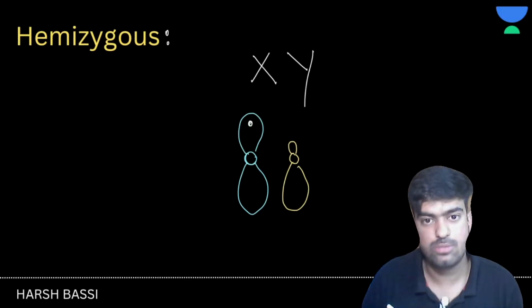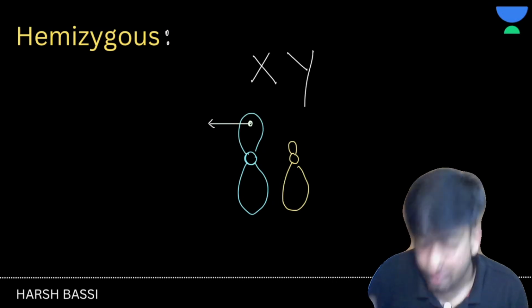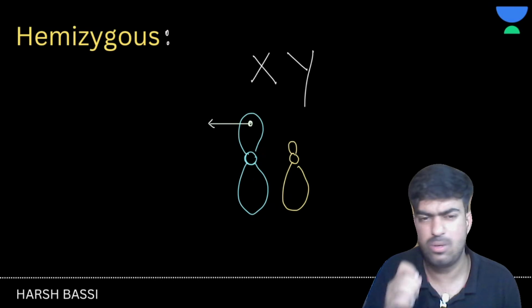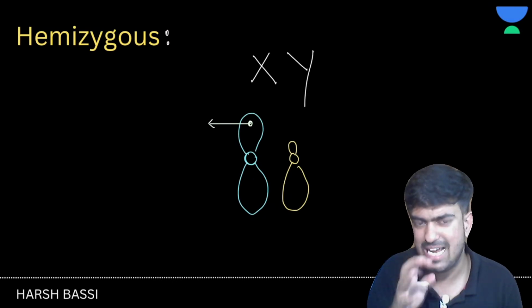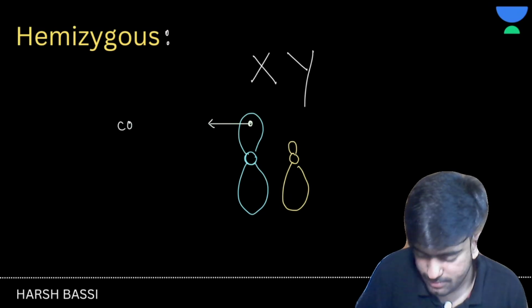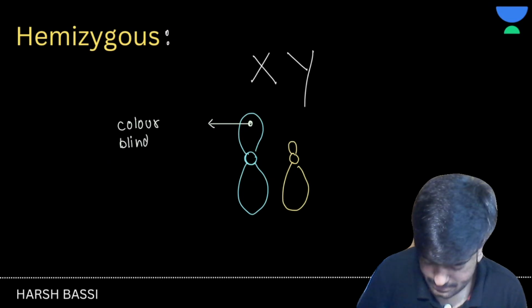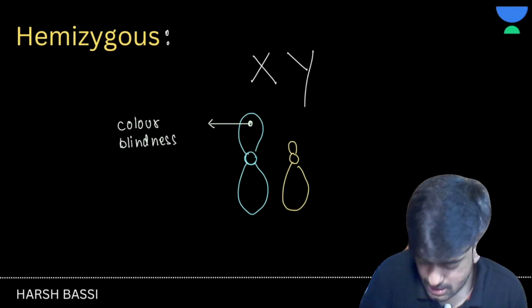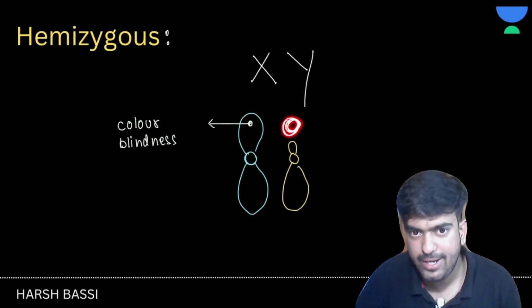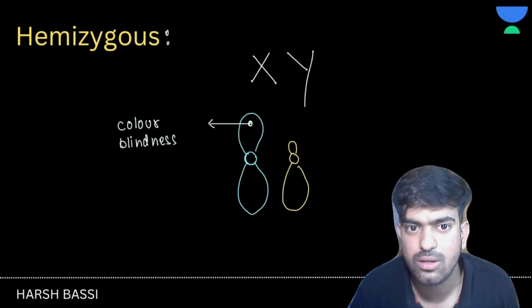On this X chromosome, we have an allele or a gene. Let's say this is a gene for color blindness. But do you have the same copy here? Can you see this? No, sir, we can't see because it's not there.